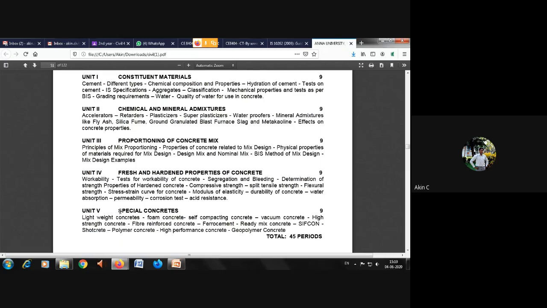And lastly, they have given a subject called special concrete, where we have seen in the class, I have shown you the exact lightweight concrete. You might also remember that Suresh was taking that concrete cube and showing it in the class. The voids have been created with thermocol and sponges in the lightweight concrete. And foam concrete is also one of the lightweight concretes. We'll see it in the PPT in detail.